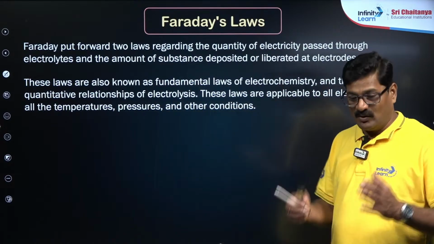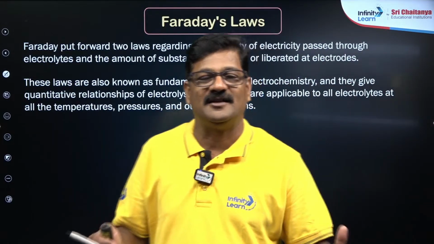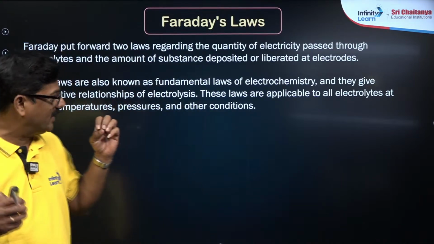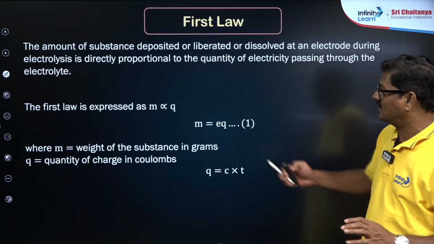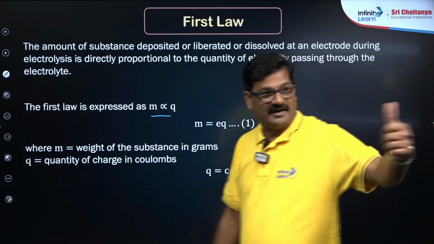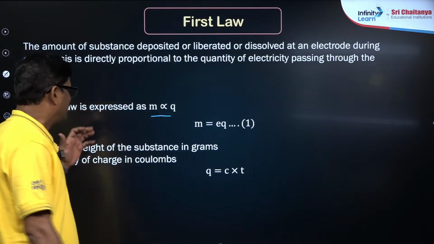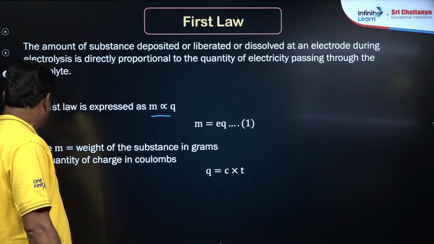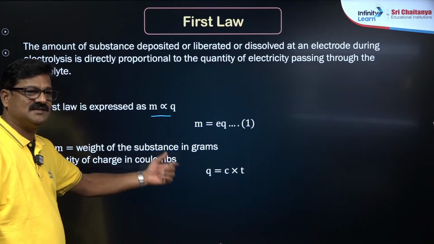Faraday's laws. The amount of the substance that is deposited during electrolysis is directly proportional to the quantity of the charge passed through the electrolyte. That is what you call Faraday's first law, and it is quantitatively described as: mass of the substance is directly proportional to the quantity of the charge. Are you getting it or not, Uday? Any doubt? So m is directly proportional to Q, m = ZQ, where Q is the quantity of the charge. Q = It, where I is the current and t is the time in seconds.